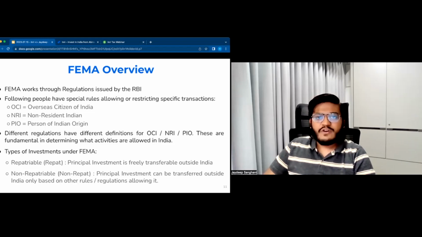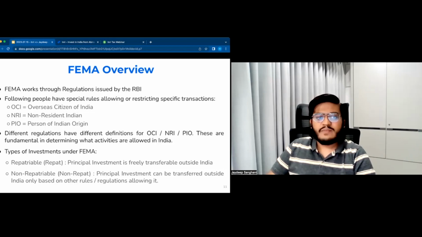So FEMA restricts or allows certain transactions based on what type of foreign exchange is coming into India or going outside India. For non-residents investing in India, the terms OCI, NRI, and PIO, that is overseas citizen of India, non-resident Indian, and person of Indian origin, are very important as they decide what is allowed under FEMA or if it is restricted. Investments under FEMA could be either repatriable or non-repatriable investments. Repatriable basically means that whatever original investment you put in can be freely remitted outside India.